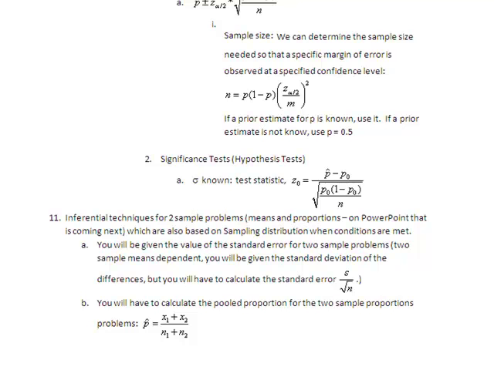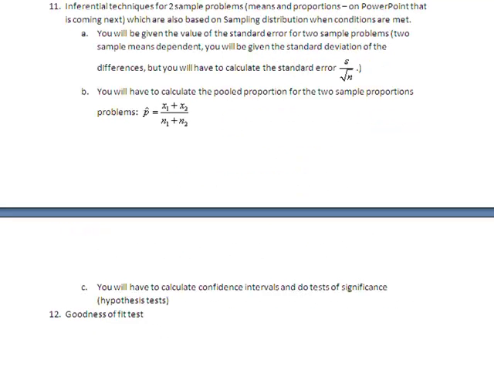You will have to be able to calculate the pooled proportion for the 2 sample proportion problems for the test of significance. Remember that p hat is x1 plus x2 over n1 plus n2. But again, we're not going to make you use that pooled proportion to find the standard error or the test statistic for that problem. We'll still give that to you because it is very complicated. You will have to do confidence intervals and tests of significance for these, but we'll give you that standard error, the interpretations and all that, that the conditions are met, so study those conditions.